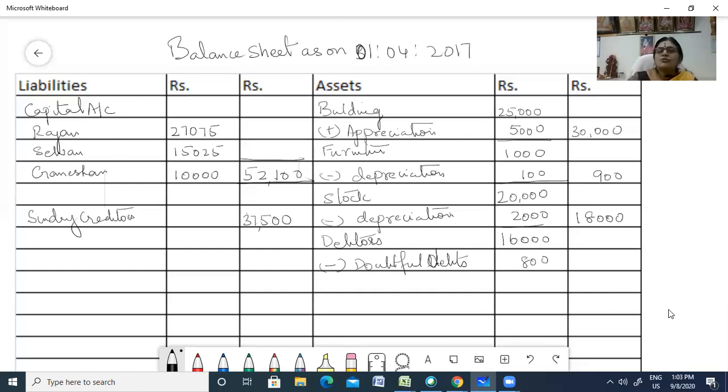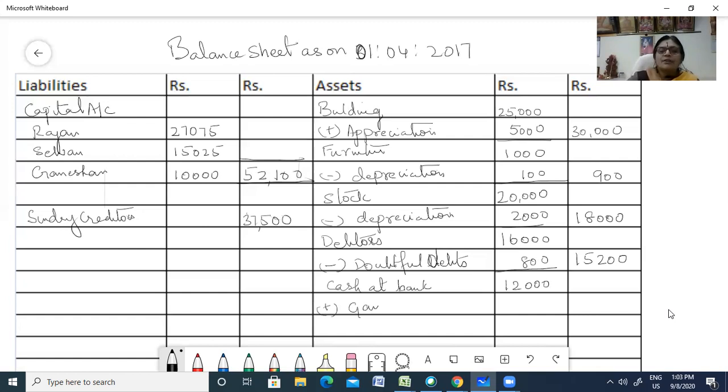So that comes to 15,200. Okay, so we have almost completed everything. After doubtful debts, you had cash in hand. What was the cash already existing? 12,000. And plus Ganeshan's capital.